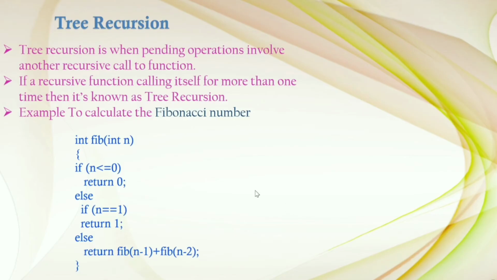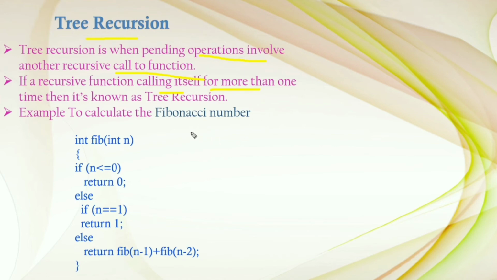Next is the tree recursion. It occurs when pending operations involve another recursive call to the function. If there are no pending operations after the recursive call, that is called tail recursion. If the pending operations involve another recursive call to the function, it is called tree recursion. In this type, the function calls itself more than one time. If we call once, that is called linear recursion. If we call itself more than once, it is called tree recursion.